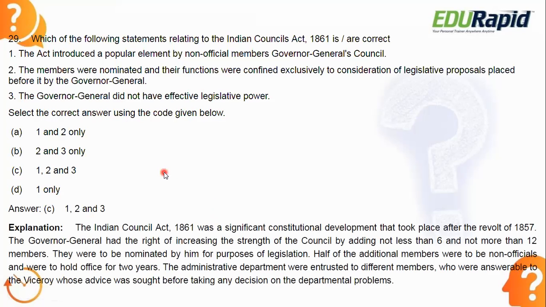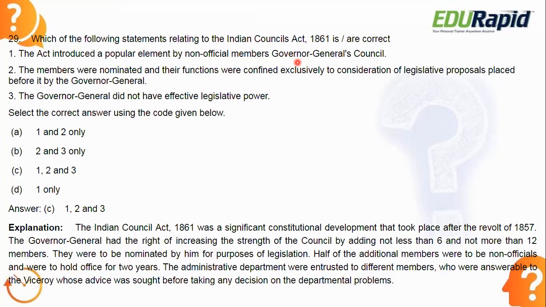Okay, the Indian Council Act of 1861. Look at the first statement. The Act introduced a popular element by adding non-official members to the Governor General's Council. Before this Act, only official members were there in the Governor General's Council. Now they are taking Indians as non-official members. So that is true. Next, the members were nominated and their functions were confined exclusively to consideration of legislative proposals placed before it by the Governor General.